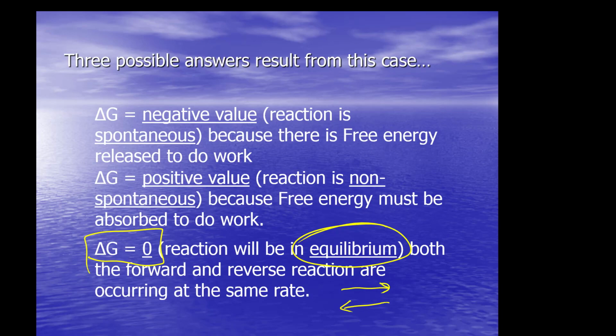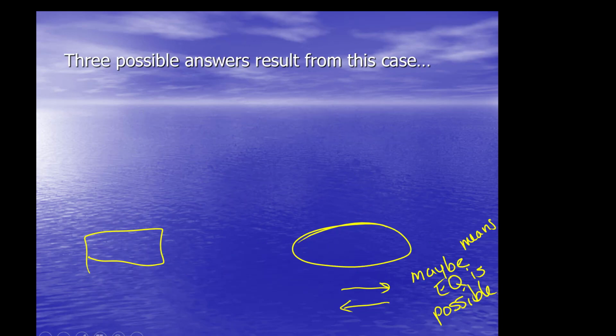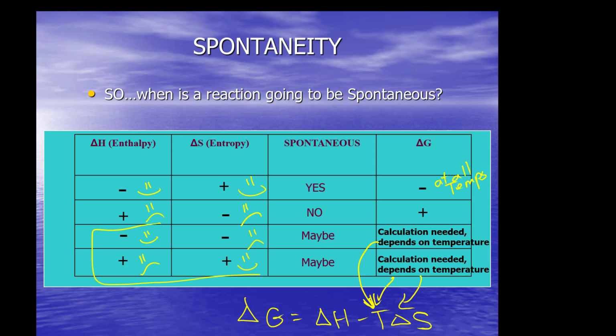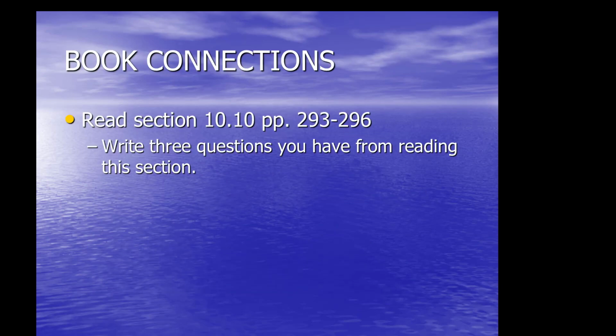So those are the conditions. When you get a maybe, equilibrium is possible. We're going to spend more time talking about equilibrium. Delta G is 0 is equilibrium. But going back, when you get these conditions, a maybe spontaneous, that's when equilibrium is possible. So please do read this section, write your 3 questions.